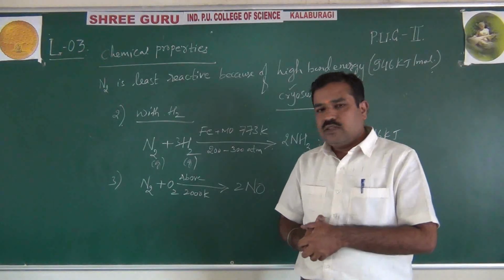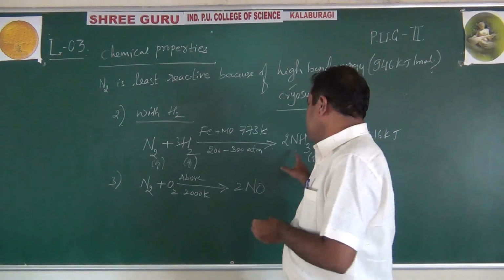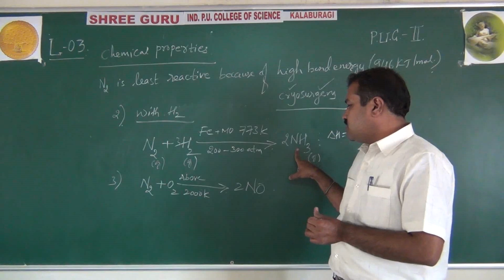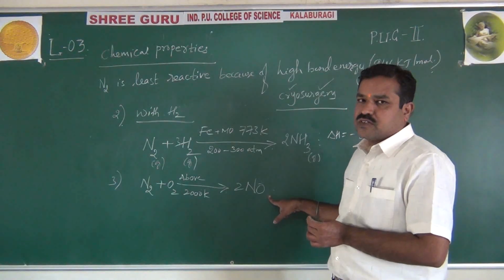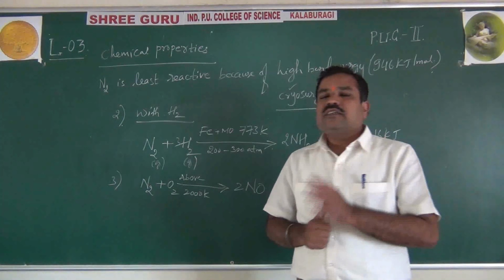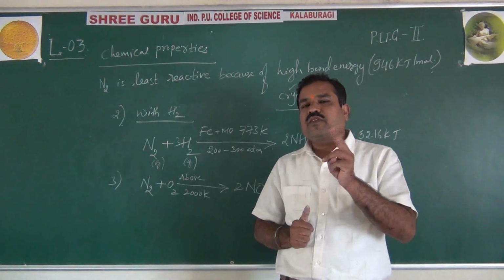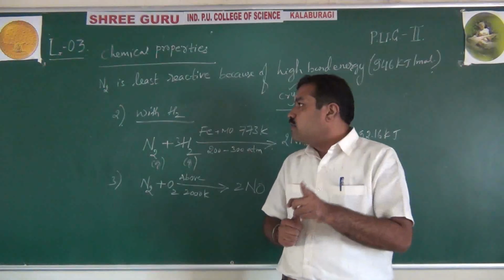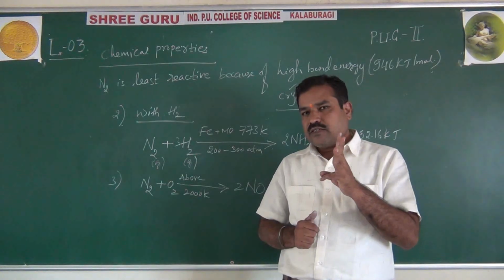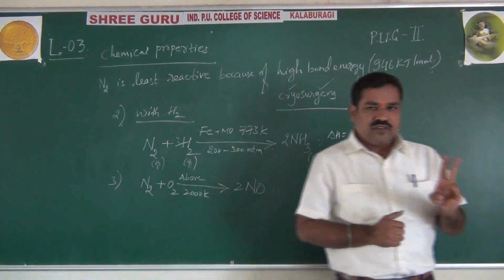Okay, and also this dinitrogen combines with hydrogen to form important compounds like ammonia and nitric acid, by the Haber process and by the Birkeland-Eyde process. Right. These are just a very few applications I told you. It has so many applications. Just for theory purposes you can remember 2 to 3 applications. That means I covered now the method of preparation, physical properties, chemical properties, and 2 important applications of this dinitrogen.